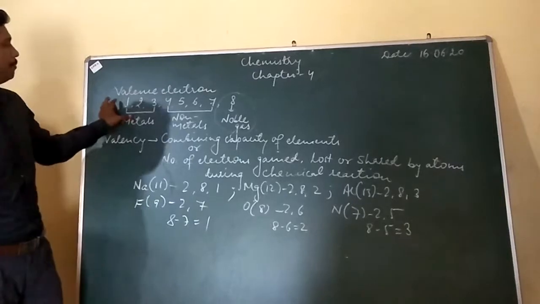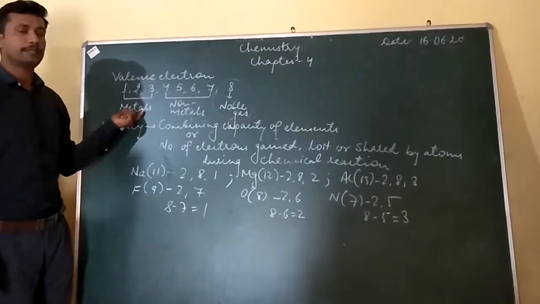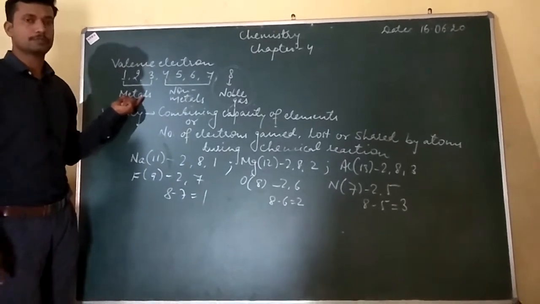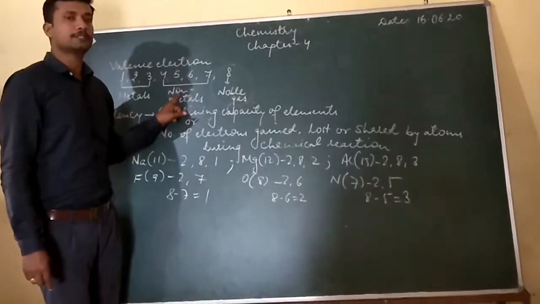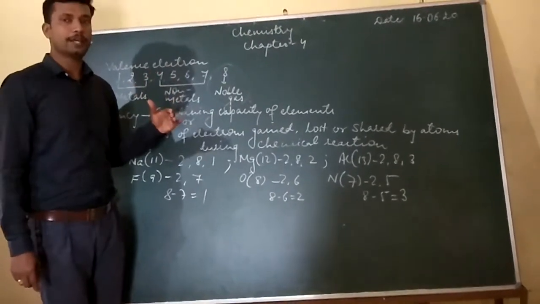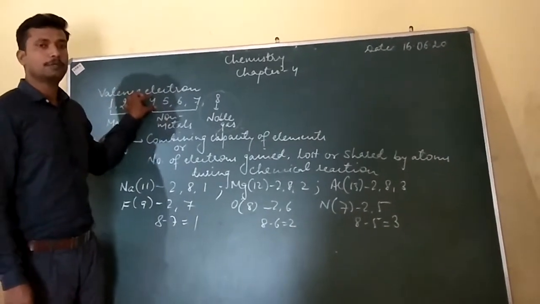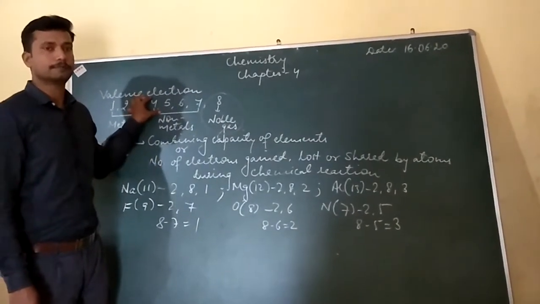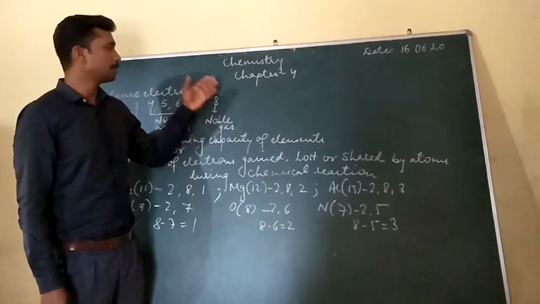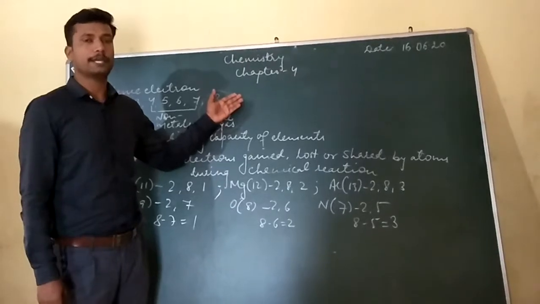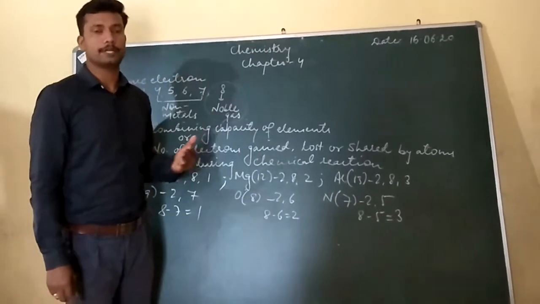You can see here elements with 1, 2, 3 electrons, as I said, are metals. They have a tendency to lose electrons. Elements with 4, 5, 6, 7 are non-metals. They have a tendency to gain electrons, except with valence electron 4, which share the electrons. And 8, I have just told you about. These are the atoms which can neither lose nor gain electrons. They already have a stable configuration.